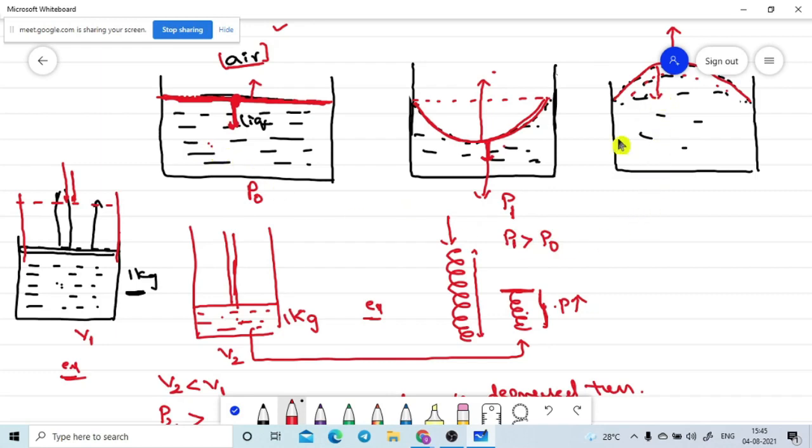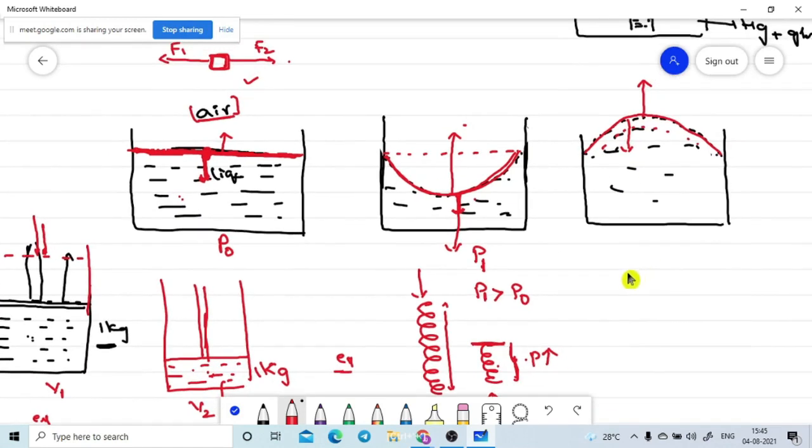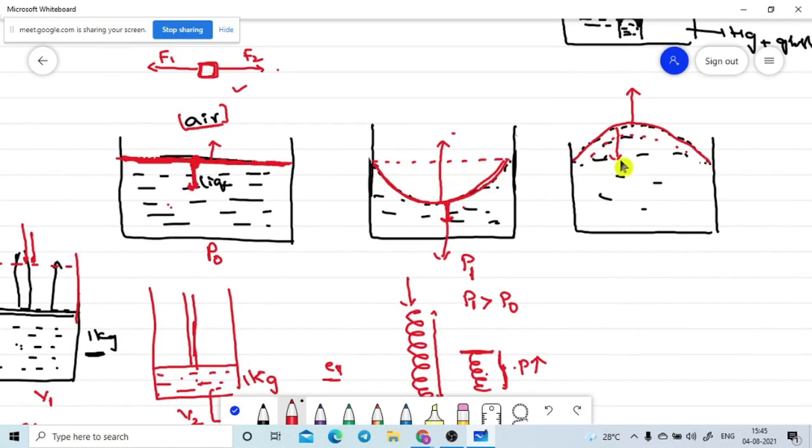Now if we go here, the volume is increased or decreased? This is the original level. Increased. So I am taking the P2. What is the relation between P0 and P2? P0 is the greater than P2. I am telling this with reference to only the liquid. Sorry, P2 is lesser than P0.